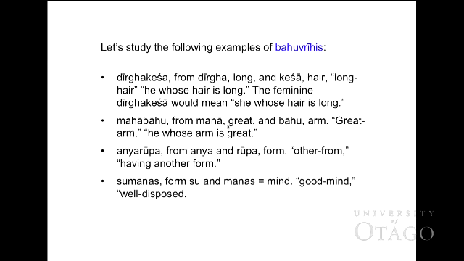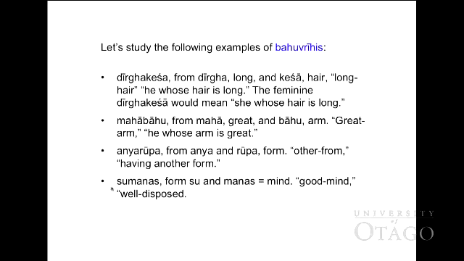Mahābāhu, from mahā, great. Bāhu means arm. So mahābāhu is great arm, or he whose arm is great. Anyarūpa. Anya means other. Rūpa means form. So anyarūpa, other form, or having another form.